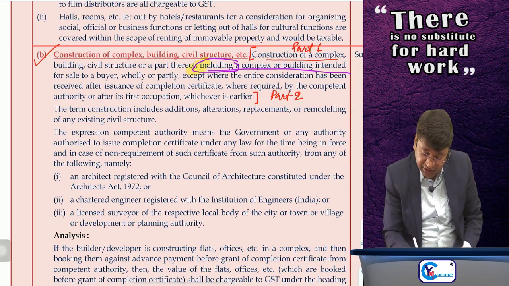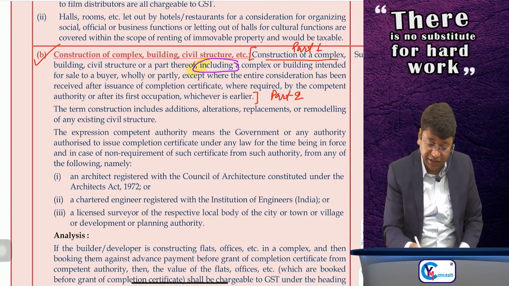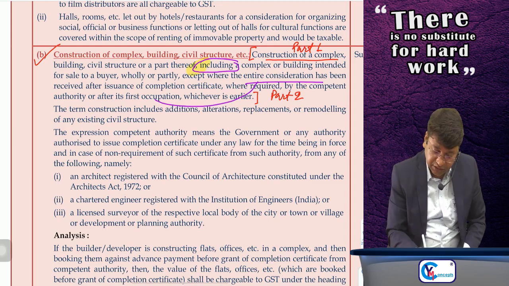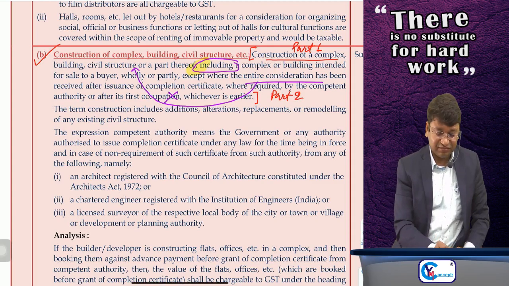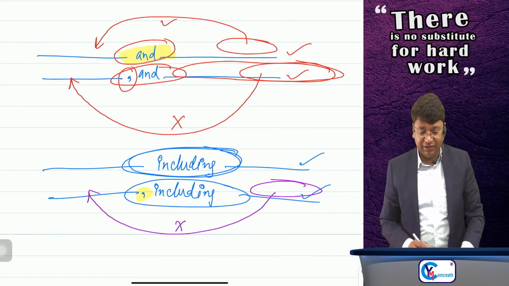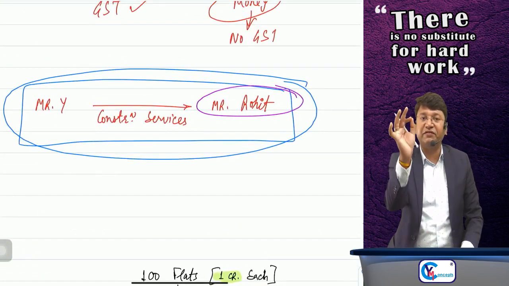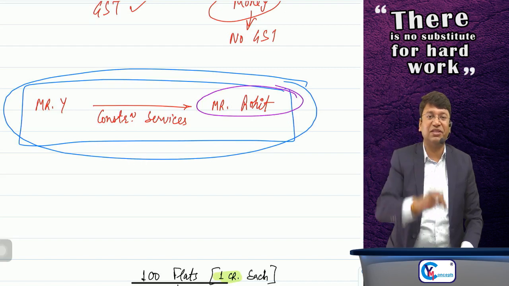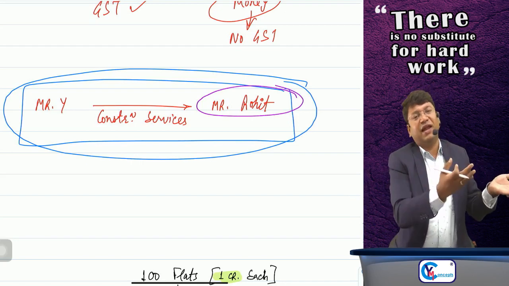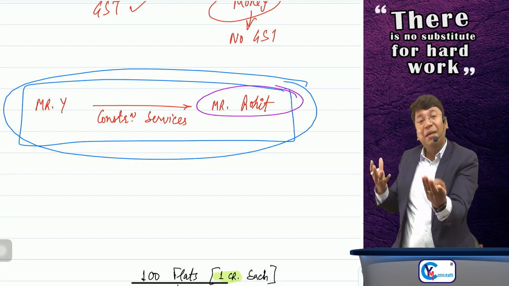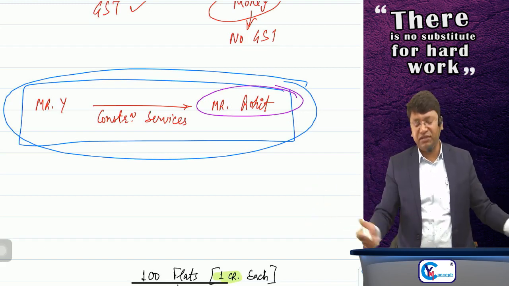And what is the sense? The condition which is written here, that except where the entire consideration should be received before grant of completion certificate, this condition is not applicable here in part 1. That's why, sir, here, if I am constructing a building for Mr. Rohit, even if entire consideration is received after grant of completion certificate, it's of no concern. Obviously, sir, Rohit is not booking any flat. Land belonging to Rohit, I am just constructing the building, just providing construction services to Mr. Rohit. So it's a supply of service, no doubt on that.